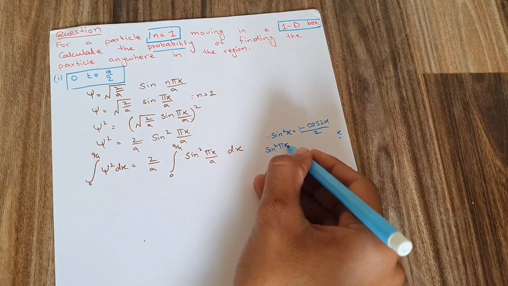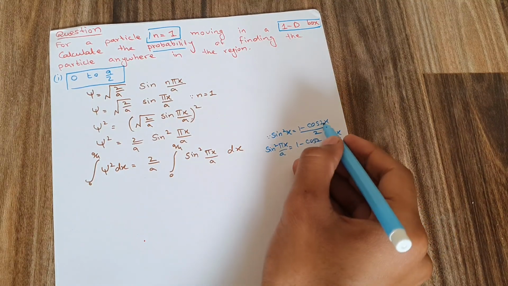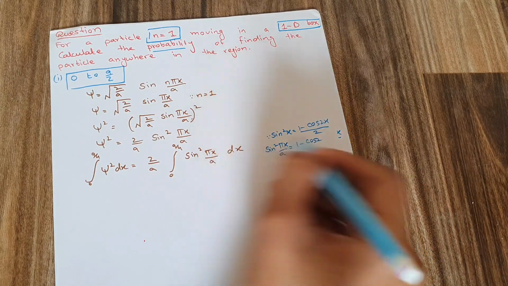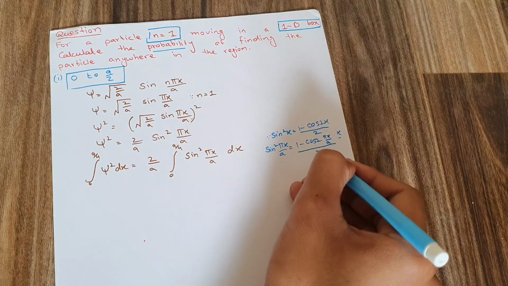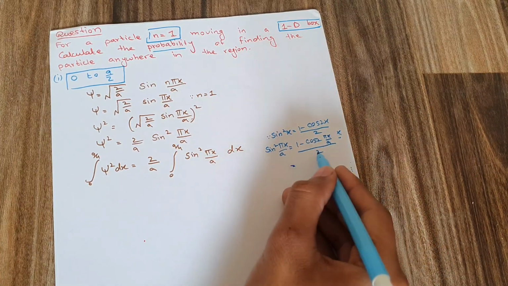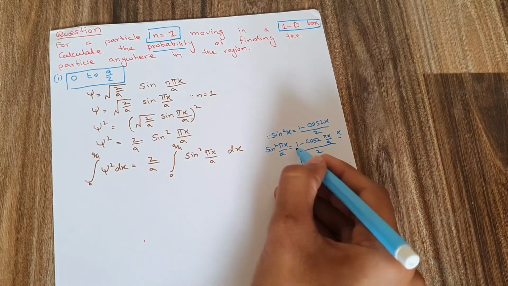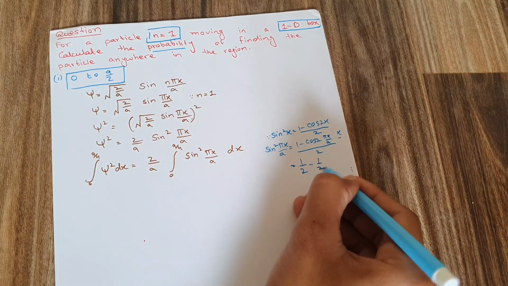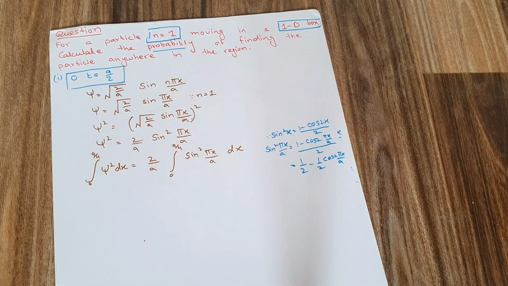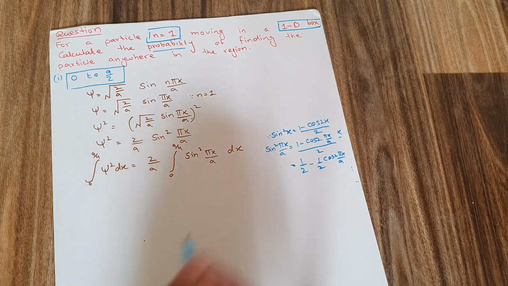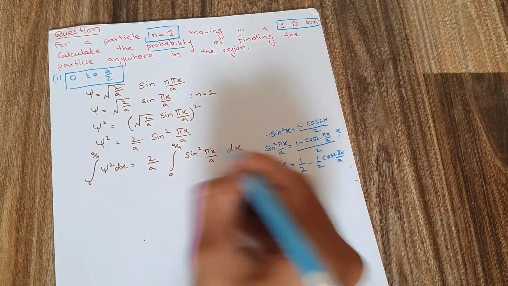Sine square pi x over a will be equal to 1 minus cos 2, and in place of x I write pi x over a, with 2 in the denominator. Separating it, this becomes 1 by 2 minus 1 by 2 cos 2 pi x over a. So this is how my formula of sine square pi x over a has opened. Next, I'm going to plug in this value here.